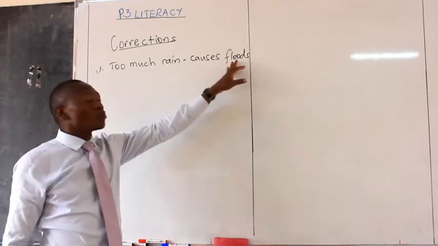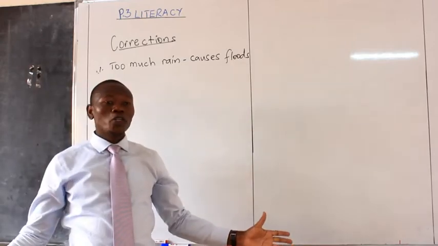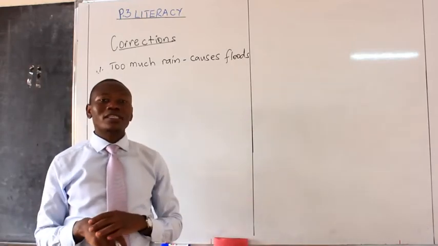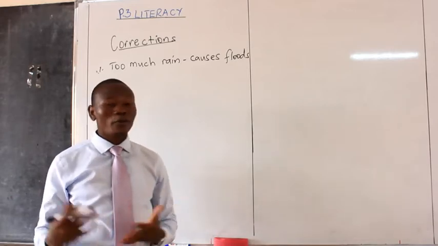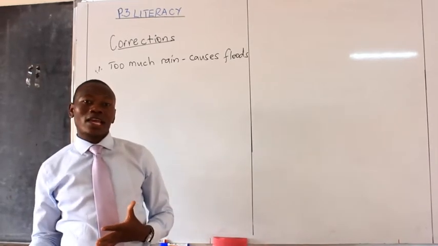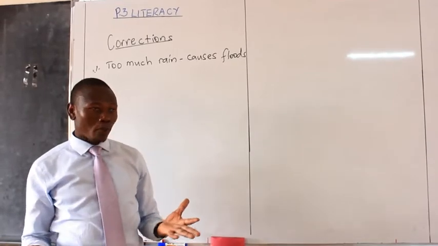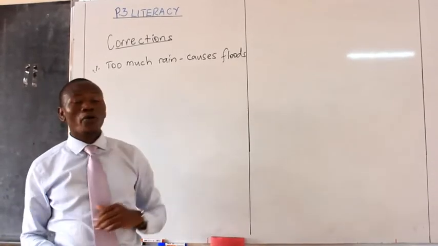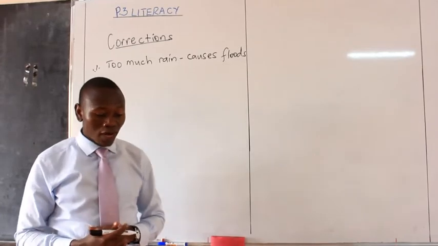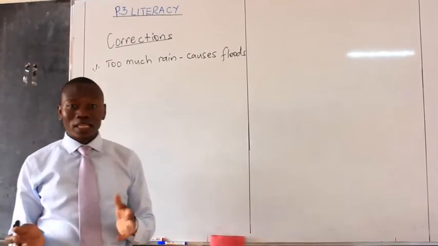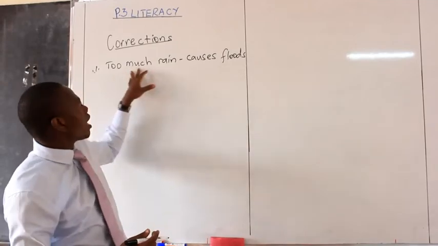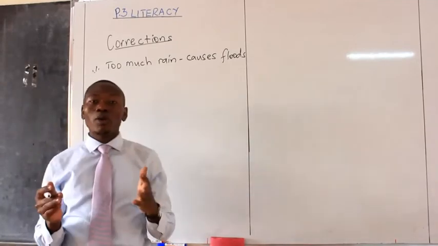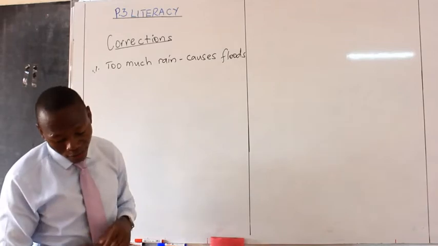Floods is when water covers a dry area. This water can be flowing from a nearby lake, river, or swamp. When it covers an area, sometimes entering houses, we call those floods, and they are caused by too much rain. Rain is good, but when it becomes too much, it causes floods.